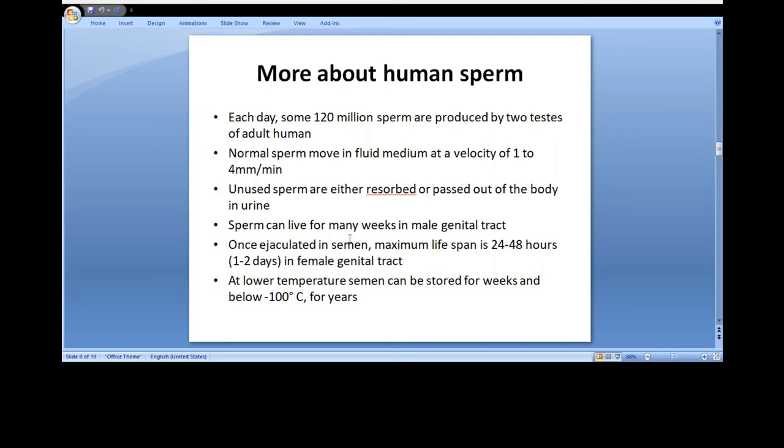Sperm can live for many weeks in the male genital tract, but once ejaculated in semen, maximum lifespan is 24 to 48 hours, that means 1 to 2 days, in the female genital tract. At lower temperature, however, it can be stored for weeks, and below minus 100 degrees Celsius for years.